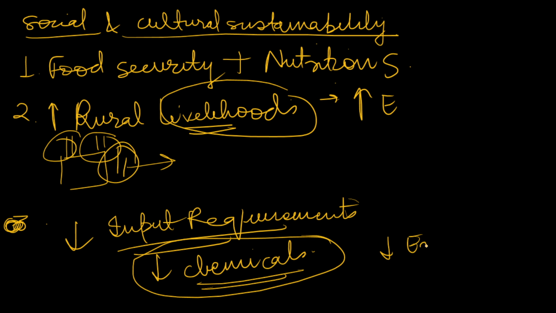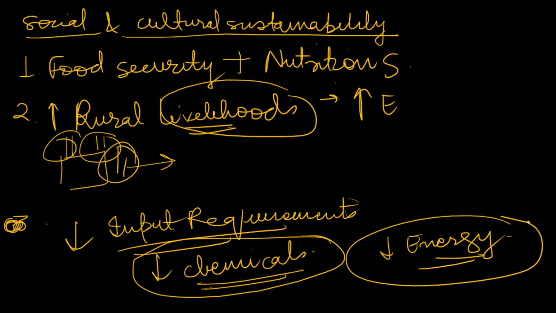It will also enhance our energy efficiency. Suppose we are practicing reduced tillage under agroforestry systems, obviously it will save our energy. There will be more energy efficiency. So these are some of the points which you can mention to prove that yes, agroforestry systems are more sustainable than other systems. Okay. And obviously in conclusion, you can mention that agroforestry system offers a holistic approach.